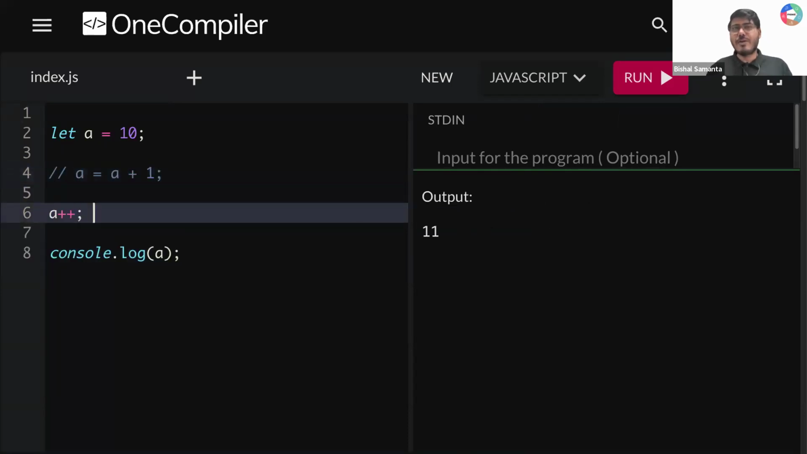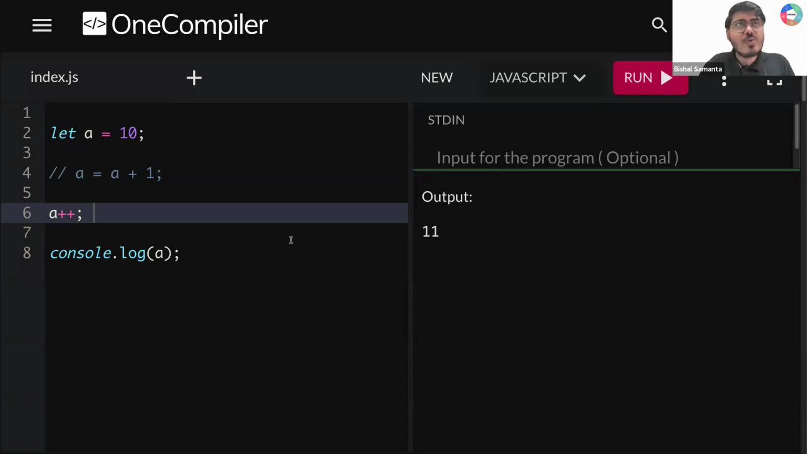Can you all type this thing for me, guys? Can you all type A plus plus? So two times you need to type plus. It will do the same thing, guys. If I run this thing here, can you see what I'm getting? Same. Previously I had a value 10. So I'm writing A plus plus. This 10 will become what? 11. After that, I'm writing console.log A. So this 11 value that you are able to see here. So this is doing the same thing.